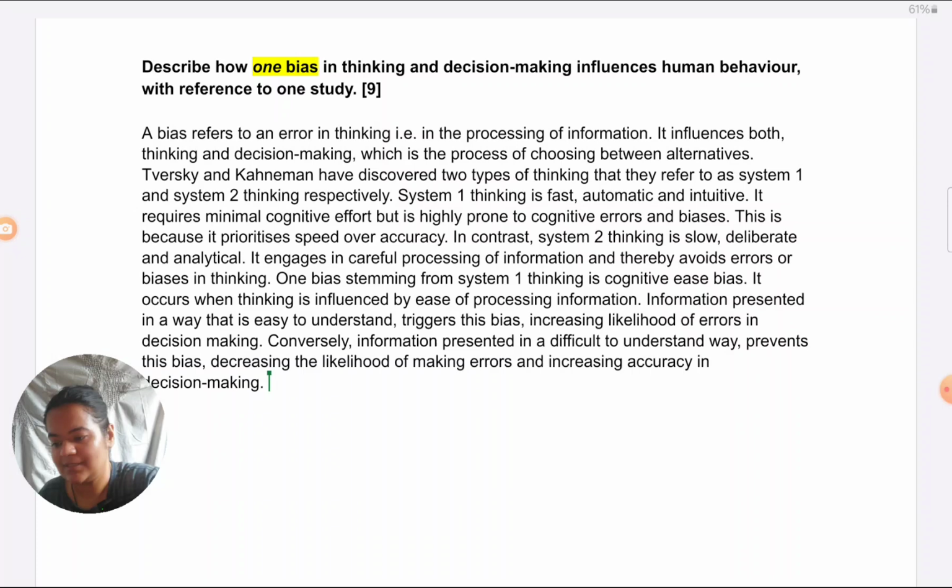Okay, so here you can see in more detail I have explained exactly what this bias has to do with the way information is presented and how it gets triggered by the way information is presented. The question is how one bias influences behavior. So I'm explaining how. Firstly, how does it get triggered? Now I'll explain once it gets triggered what it does. So next I can explain.